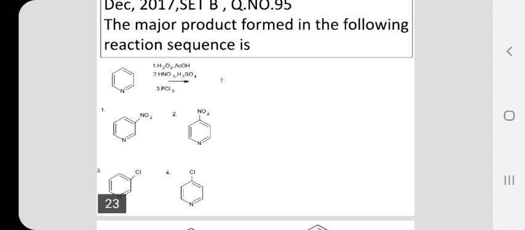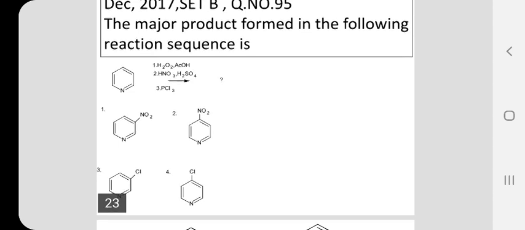If pyridine is converted into pyridine N oxide, then the orientation and reactivity of pyridine is changed. Pyridine, if it undergoes electrophilic substitution reaction, then the product formed is at position number 3. The same pyridine, if it undergoes electrophilic substitution, 2 or 4 substituted products are not at all obtained.